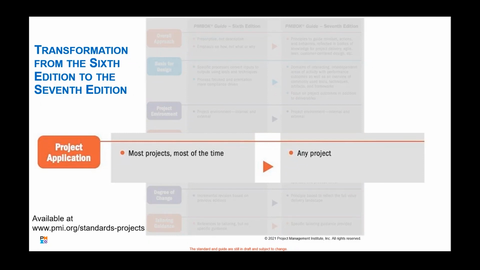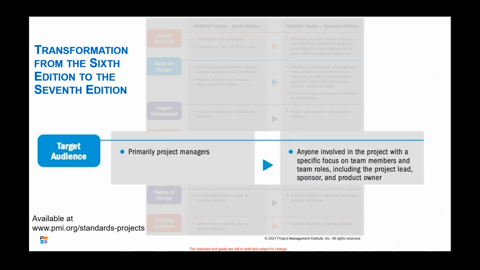Everything I do is a project. Now, maybe some of these projects are very small, maybe they're personal, maybe they're very large, but regardless, the same concepts apply regardless of the project I'm doing.